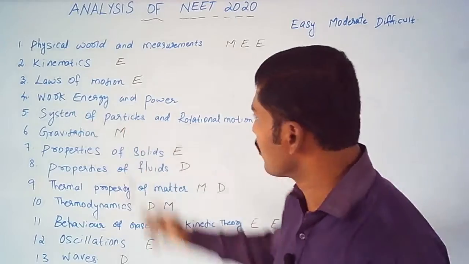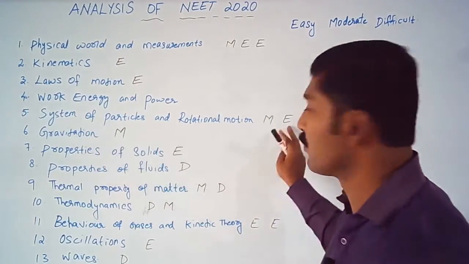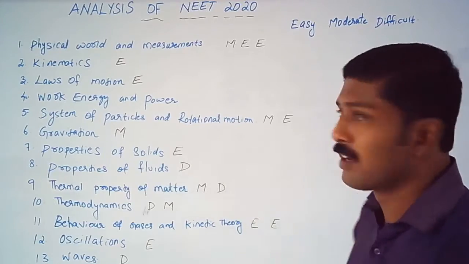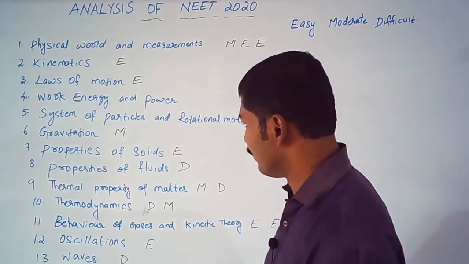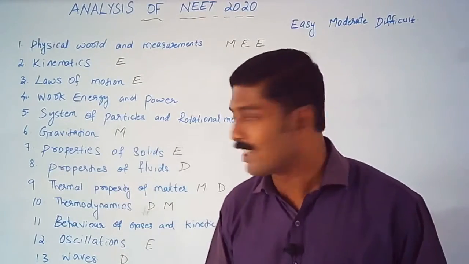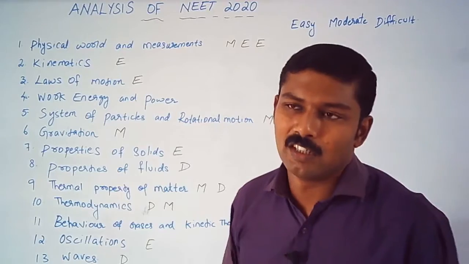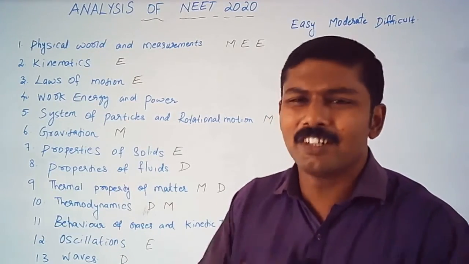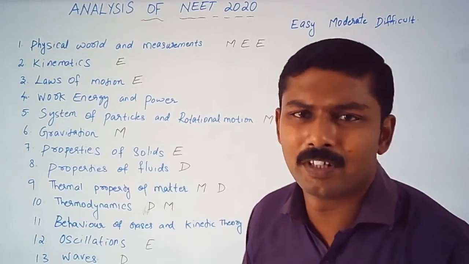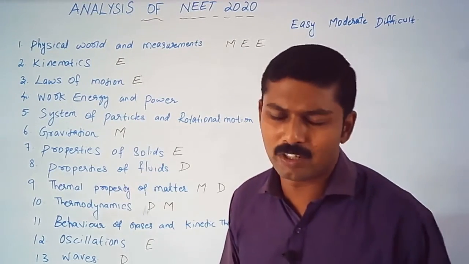From work, energy, and power, no question was asked. System of particles and rotational motion, we had two questions. One was a moderate level question and the other one was a very easy level question. Coming down to gravitation, we have one moderate level question, which I thought was an easy level question, but still I consider it a little time consuming, depending upon the different situations in the 2020 paper.